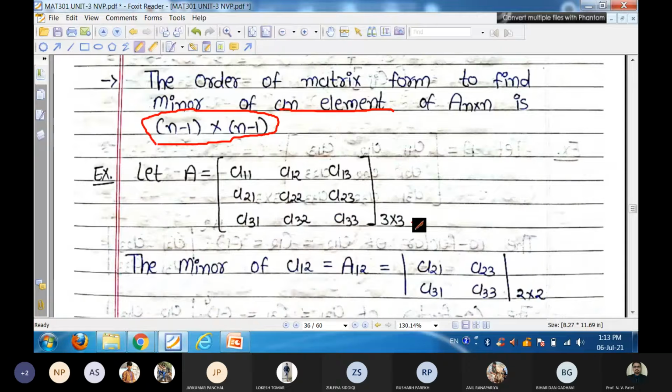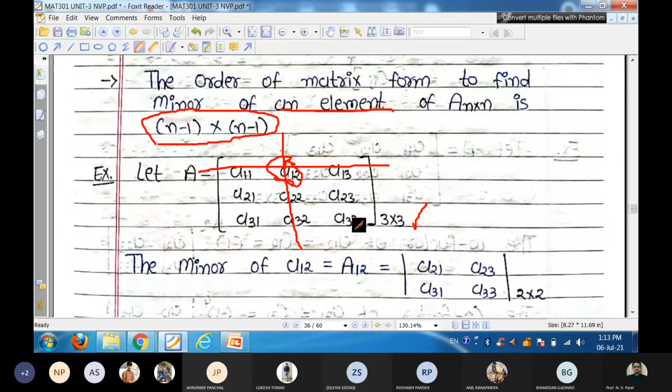For this, if we have a 3 cross 3 matrix like this, A11, A12, A13 and so on, to find minor of element A12, it is simply: remove first row and second column, and take the determinant of the remaining 2 cross 2, that is A21, A23, A31, A33.